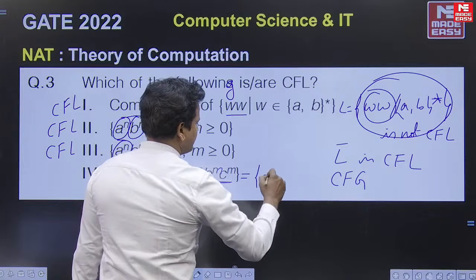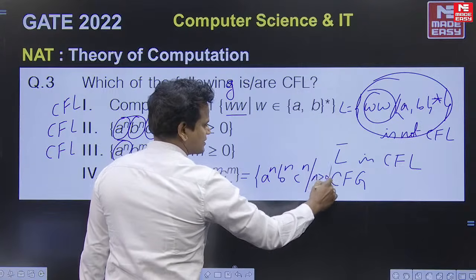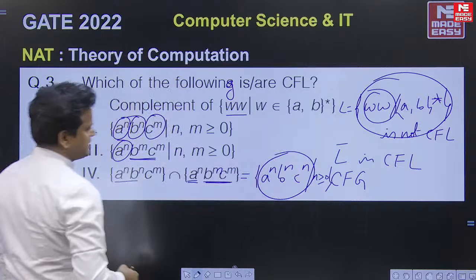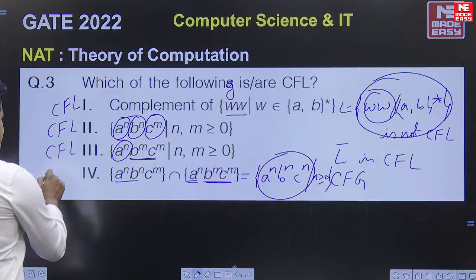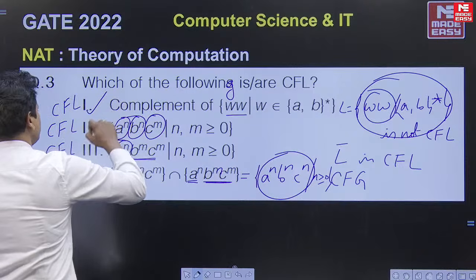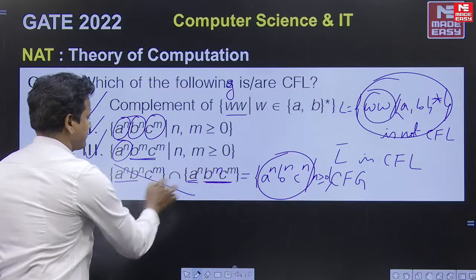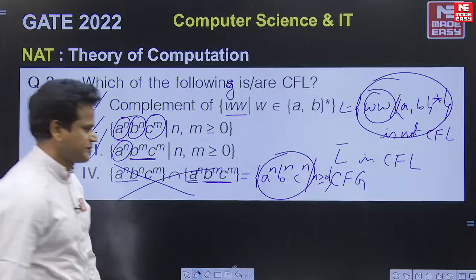A power n, B power n, C power n, for n greater than or equal to 0, or greater than 0, anything. This is not a CFL. This is not a CFL, it is CSL. So which of the following is oblique or CFL? So 1, 2, 3, these all are CFL except this one. Okay, it is an easy question.